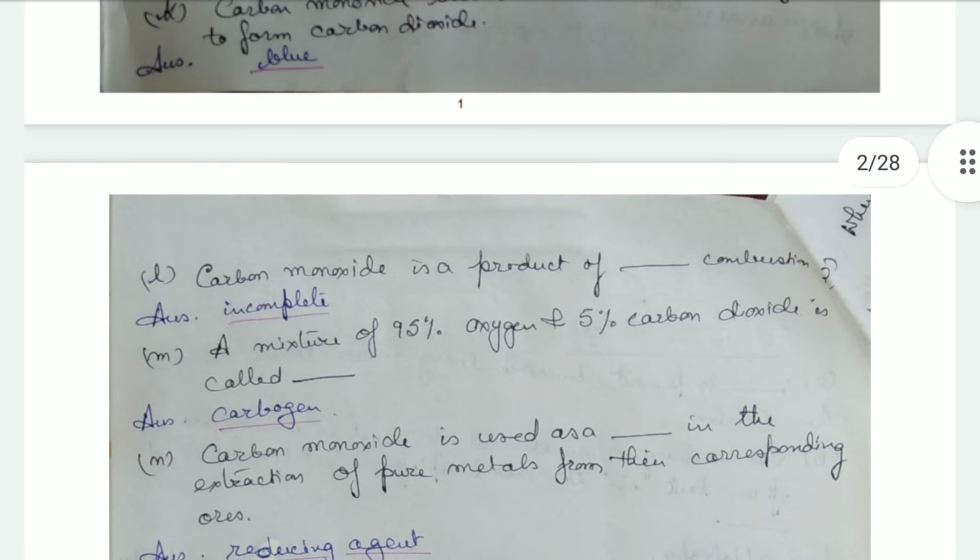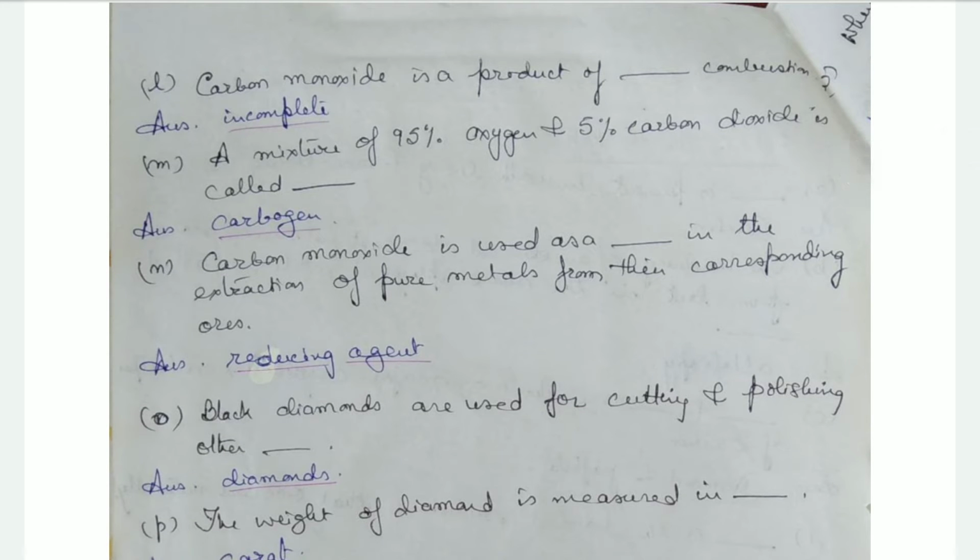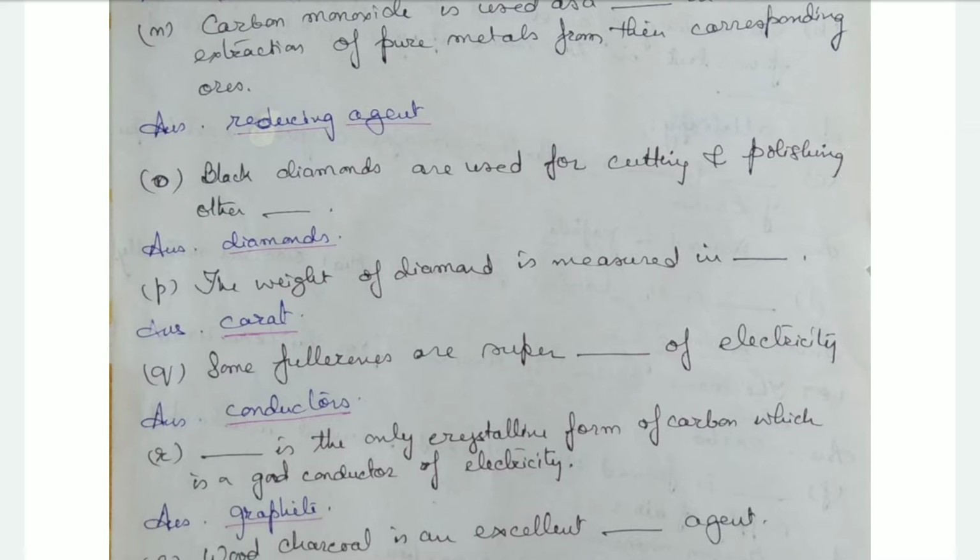Then carbon monoxide is a product of incomplete combustion of carbon. Then a mixture of 95% oxygen and 5% carbon dioxide is called carbogen. Then carbon monoxide is used as a reducing agent in the extraction of pure metals from their corresponding ores. Black diamonds are used for cutting and polishing other diamonds because it's a very hard substance, harder than ordinary diamonds. So the weight of diamond is measured in carat.